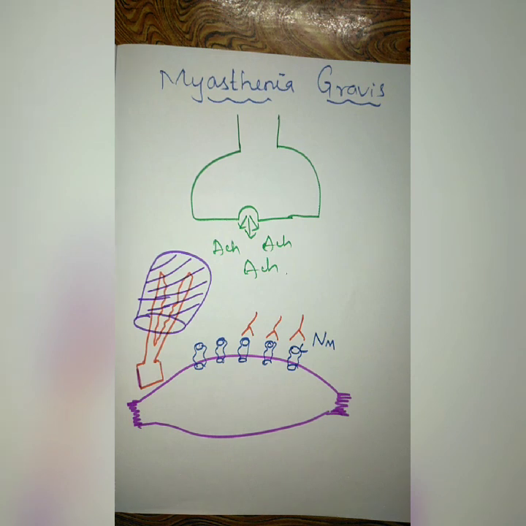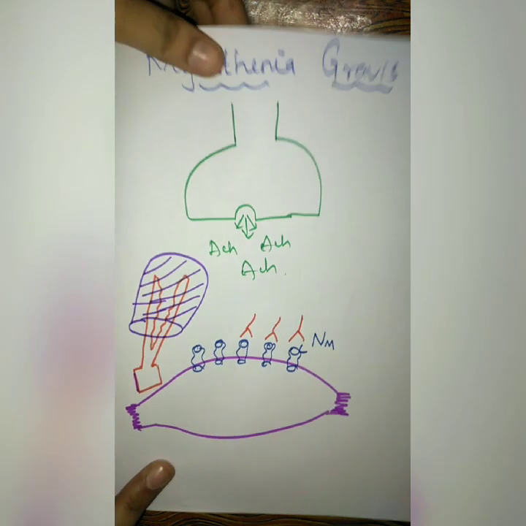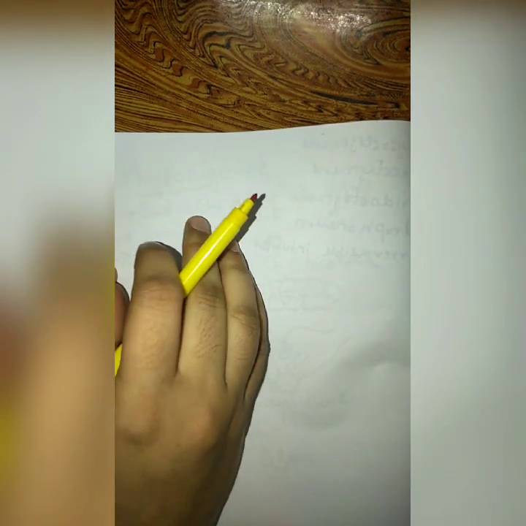Okay, so initially it was suggested that physostigmine can be used for reducing the symptoms of myasthenia gravis, but now it is not used. Instead of physostigmine, we can make use of other agents which have less lipophilicity, like your neostigmine and pyridostigmine and edrophonium. So these agents can be used for the treatment of myasthenia gravis. Now we'll see at what level these agents can inhibit the enzyme. First of all, we know physostigmine.